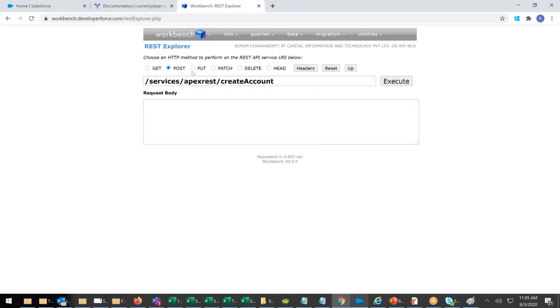See, post method, get method, put method, patch method, delete method, head method. Most commonly used are get and post. You need not look at put, patch, delete, head. 99.99%, I can say 100% of the world is on get and post.